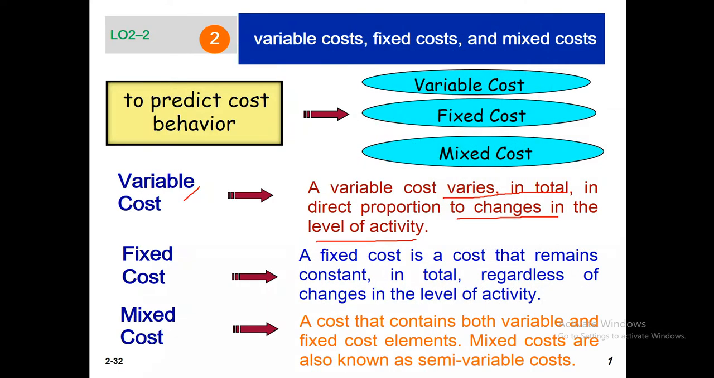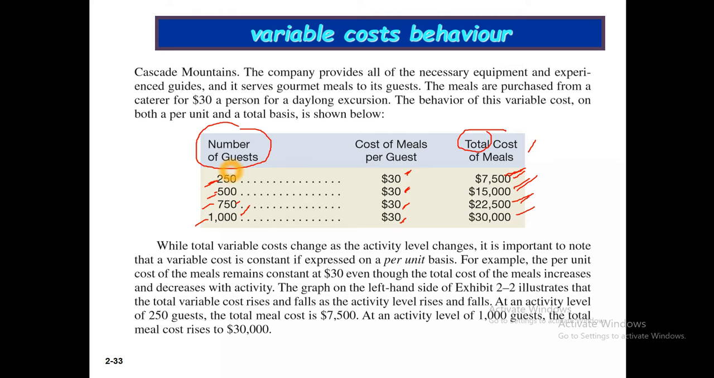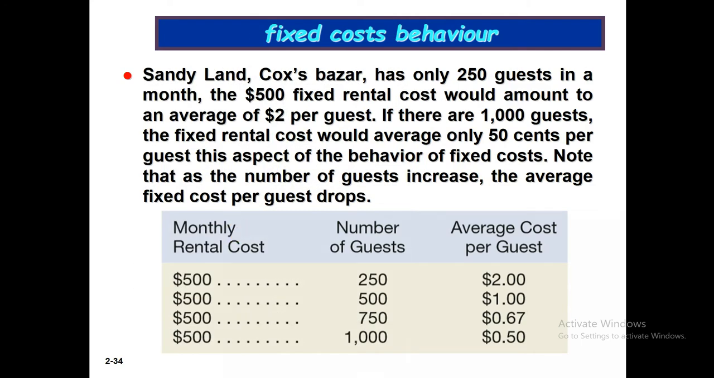And then fixed cost. A fixed cost is a cost that remains constant in total regardless of change in the level of activity. If the level of activity changes, the total fixed cost will not change. I show you in the next slide. This is the monthly rent, the monthly rental cost, fixed at 500. Please keep in mind 500. This is fixed, and the number of guests is changing: 250, 500, 750, and 1000.